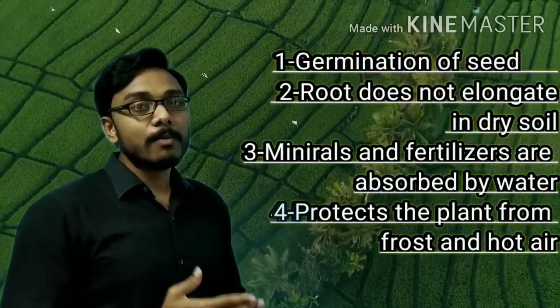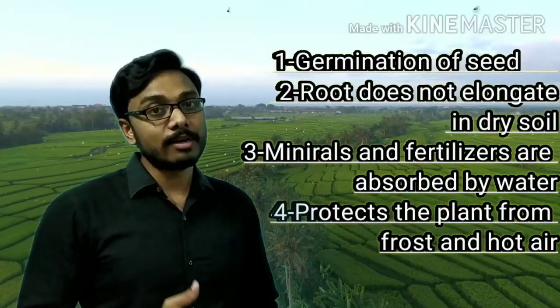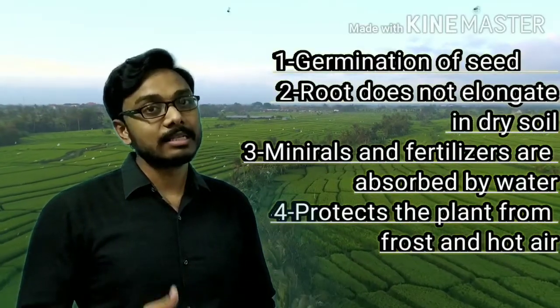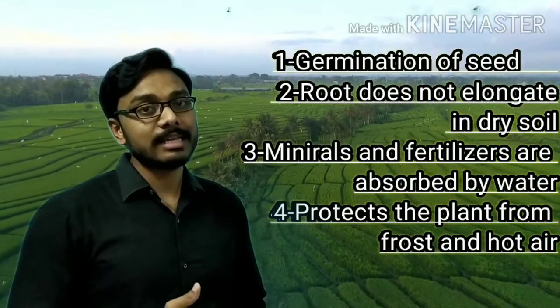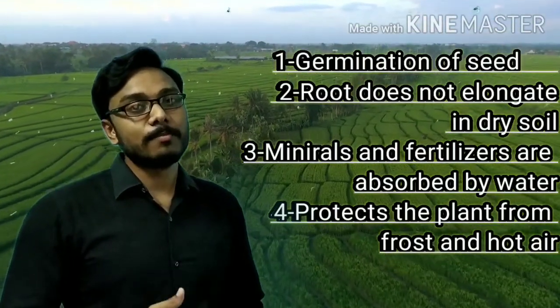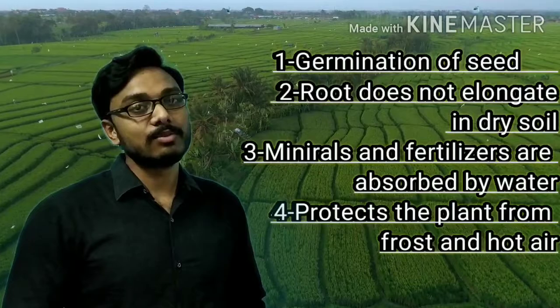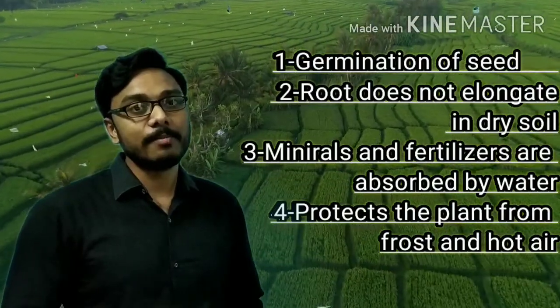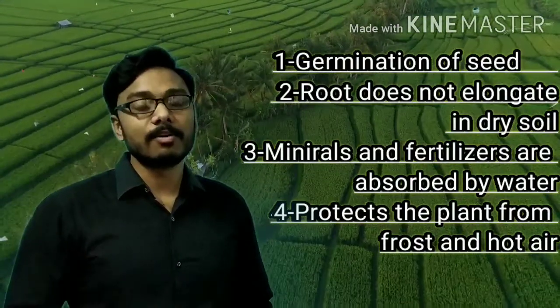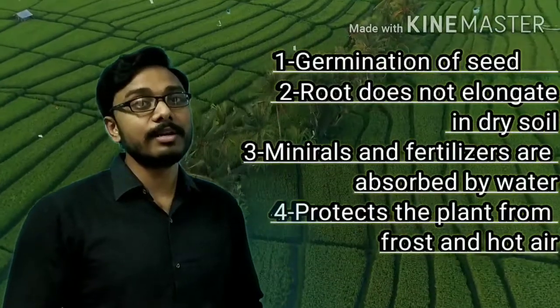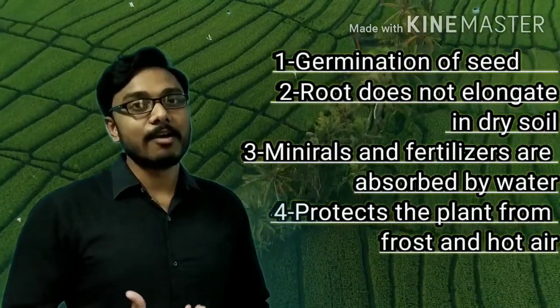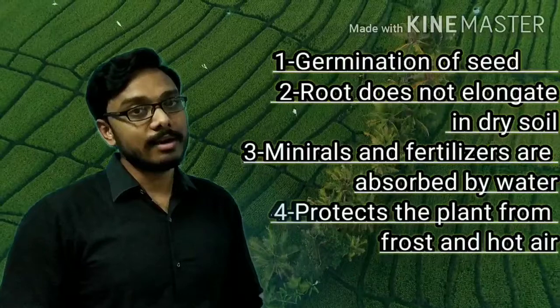Moisture is the content from where water is absorbed by the seeds. In that sense, we can say that water is most important for the germination of seeds. As soon as the seeds germinate, there will be a plantlet. The plantlet will convert into the seedling, and then it will grow into a plant or a tree.